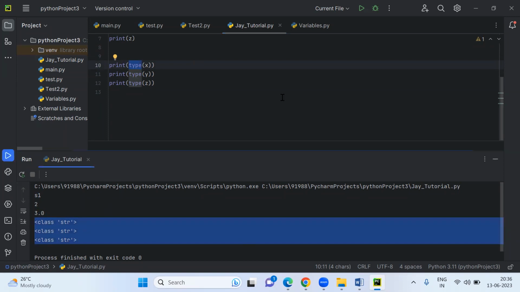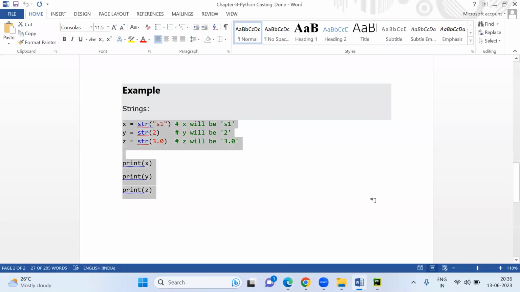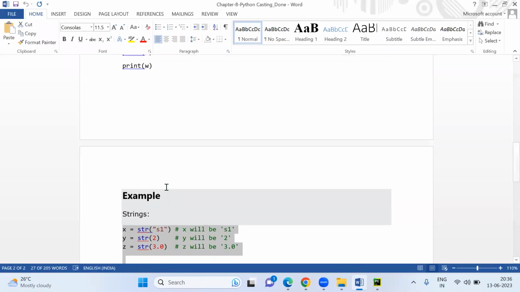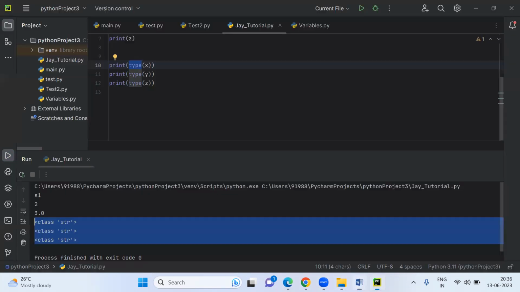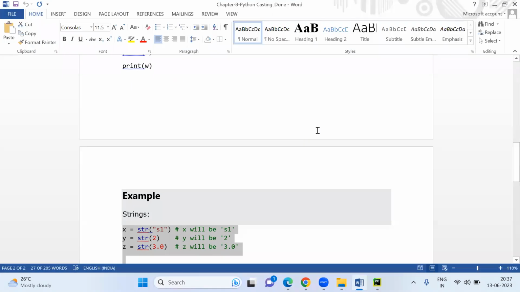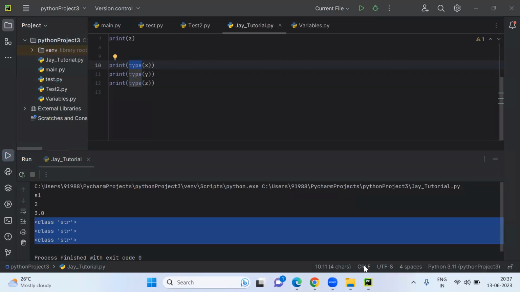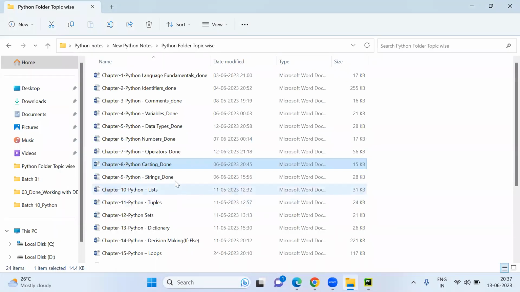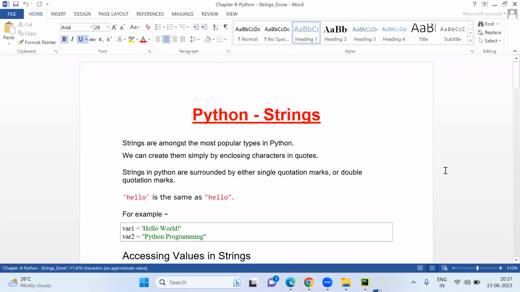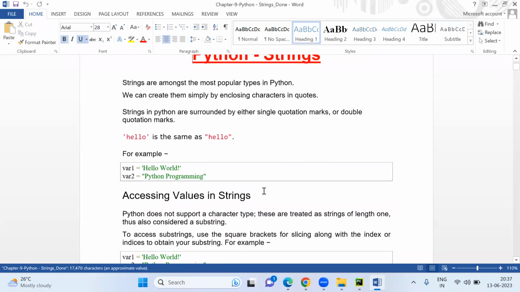Okay. Any doubt in this? So we are done with this very small topic, casting. If in an interview they ask you what is casting, you can say these are the things. The next one will be... any doubt in casting, guys? It's simple. Now we are going to discuss string methods.